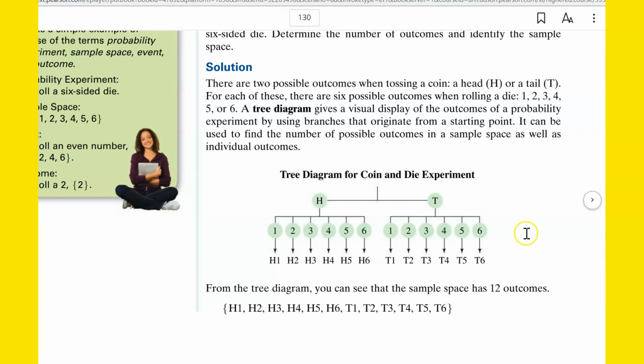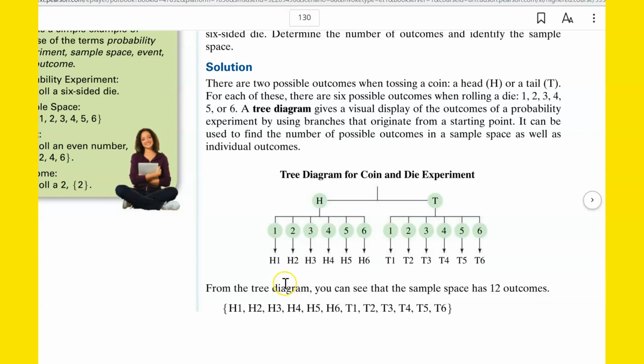Like we could say, what is the probability of the event that you get a heads and a 5? Well, that's H5, right? That event is just H5, and so the probability of that event, which we haven't gone over yet, would be 1. There's only one way to get H5, and it would be out of 12 different total possibilities in the sample space, so 1 out of 12.